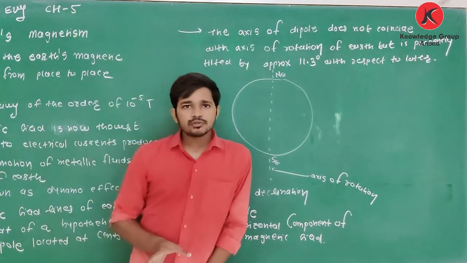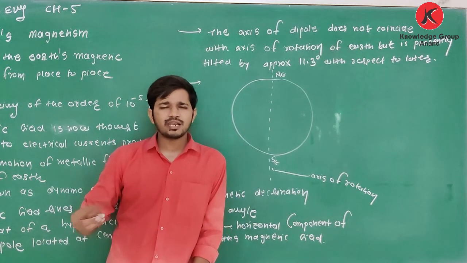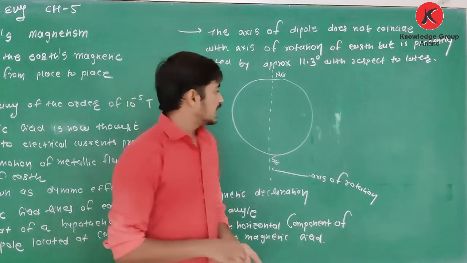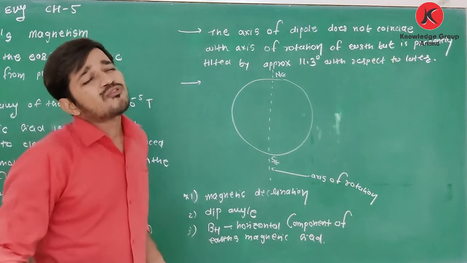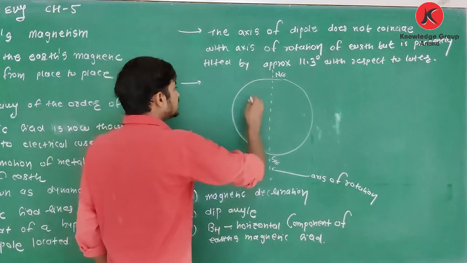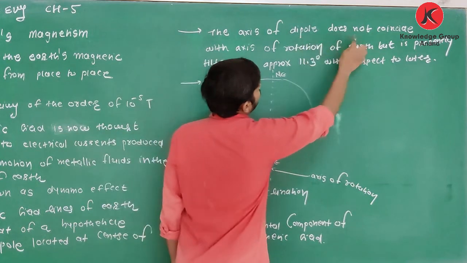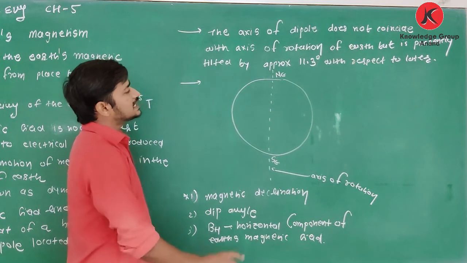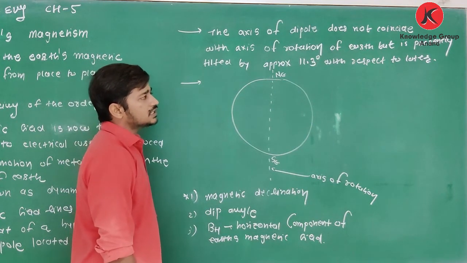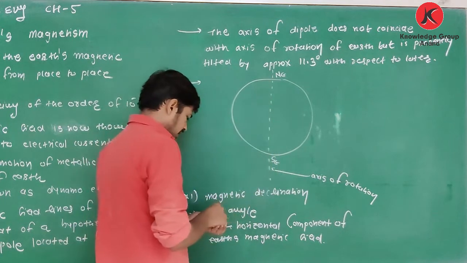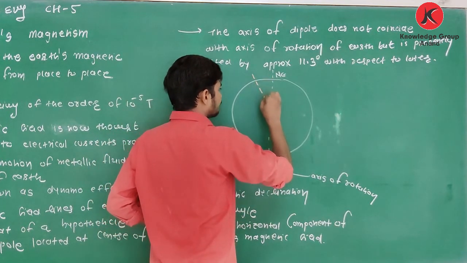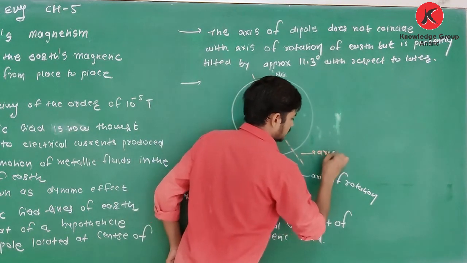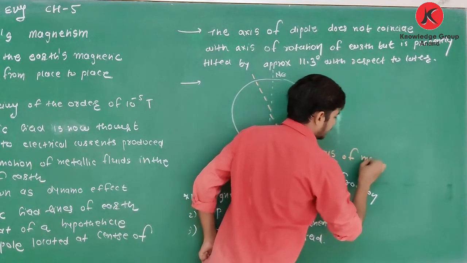So if Earth has a magnetic dipole like this, then that magnetic dipole has an axis and an equator. What is the axis of the magnetic dipole of Earth? The axis of the dipole does not coincide with the axis of rotation of Earth, but it is presently tilted by approximately 11.3 degrees with respect to it. So here it is, the axis of the magnetic dipole.